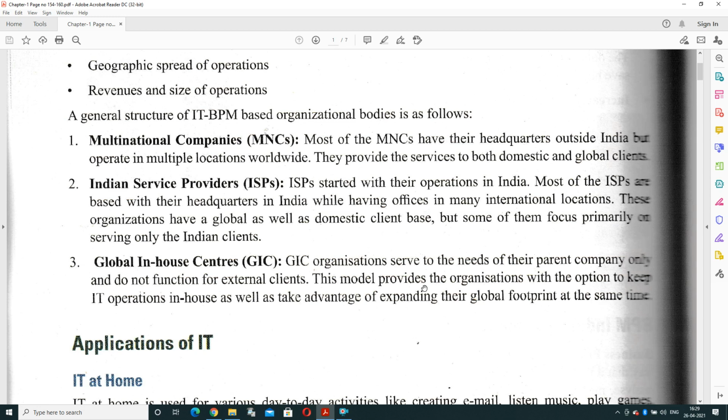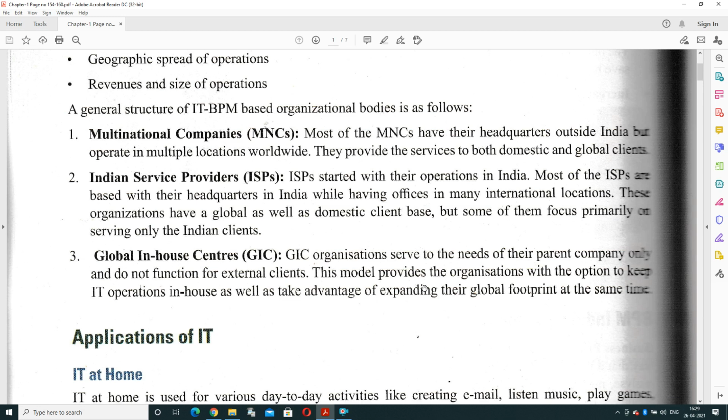It means they can easily expand their business at the same time, and they are working for a particular environment inside India. They are not worried about external clients outside India, outside the country. That is Global In-House Centers. It means they are not in one locality, they are on a global basis but in the same country, and they are expanding their business.